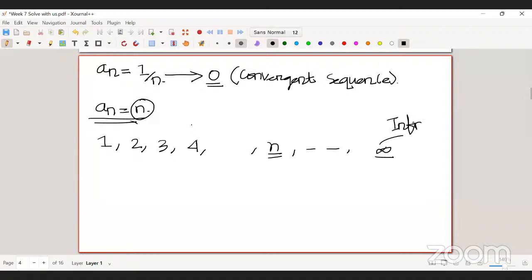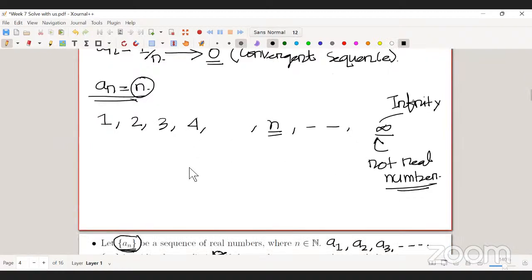Yes, sir. Infinity is not a real number. It's not a real number. I didn't know that. So how do we define it? That's why this sequence doesn't have any limit. So this is a divergent sequence.